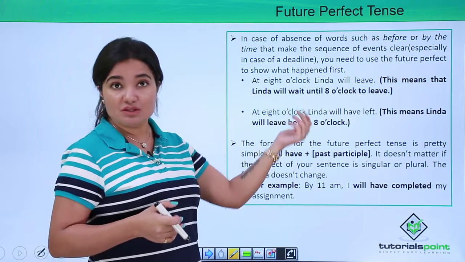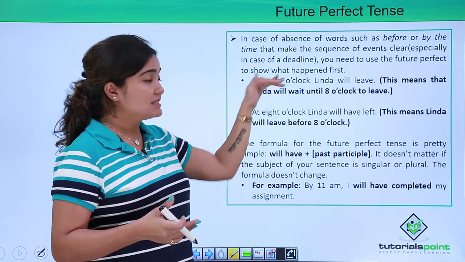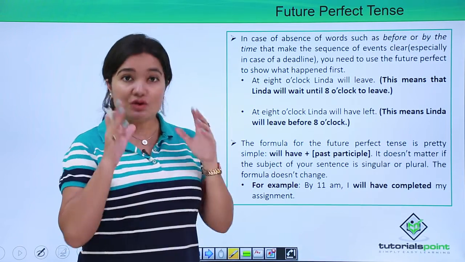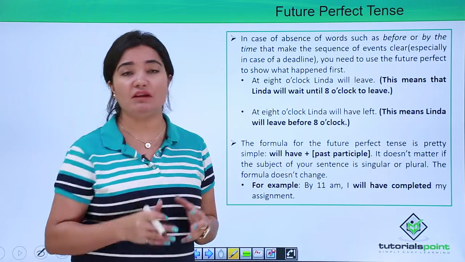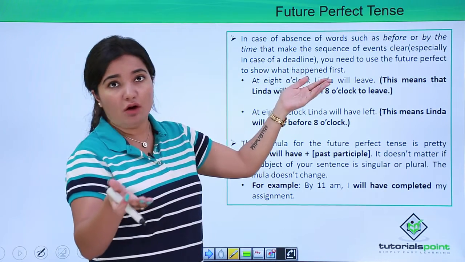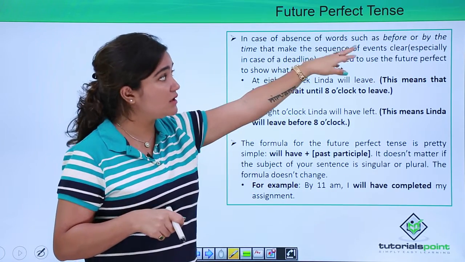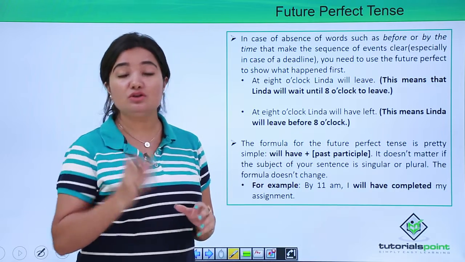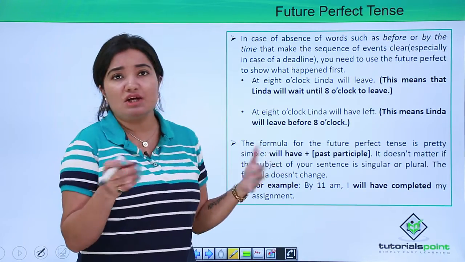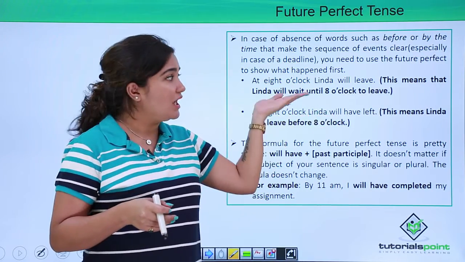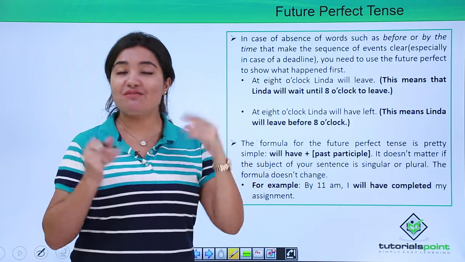Now this is what comes into the picture, because there's a timeline. Both of these sentences convey different meanings, right? So either you might want to use words like "before" or "by the time you reach there, Linda will have left," or "Linda will have left before 8 o'clock." Either you can represent this information by using words such as "before," or if you do not do that, then this is how you are supposed to comprehend it, because you might think it's the same message and you can convey it in simple tense also, right? But if you do that, the entire meaning of whatever you want to convey goes for a toss, and you definitely don't want that to happen, right?